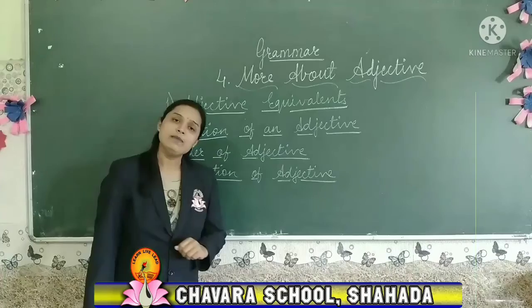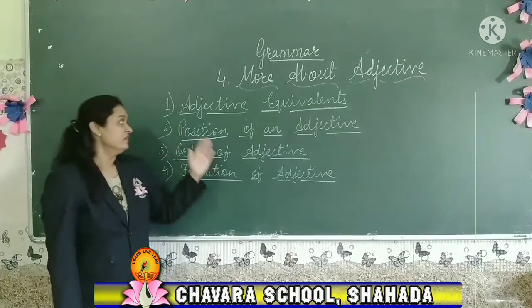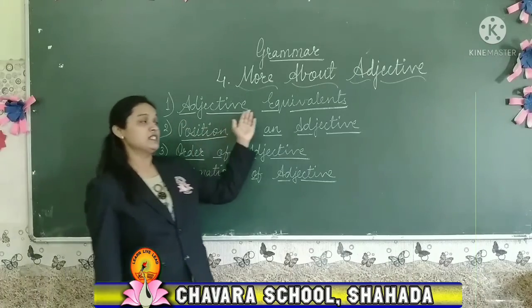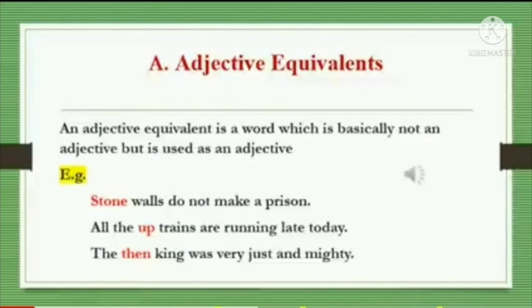Here, we will clear the topics one by one. The first topic is adjective equivalent. A word or word group that is not an adjective, but has the noun-modifying function of an adjective, is called an adjective equivalent. It modifies a noun. Here are some examples.